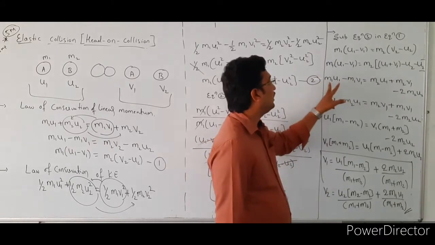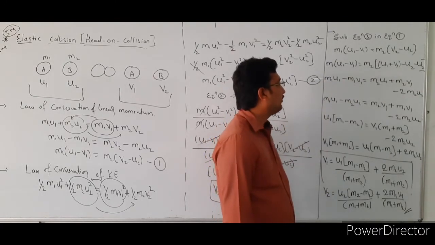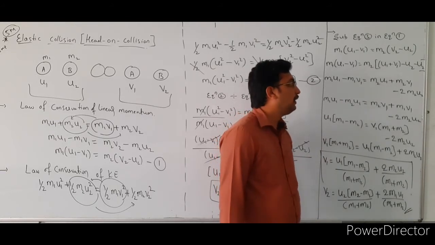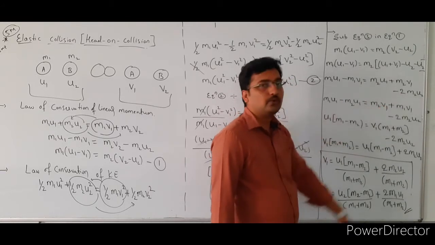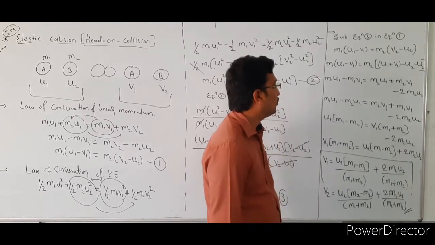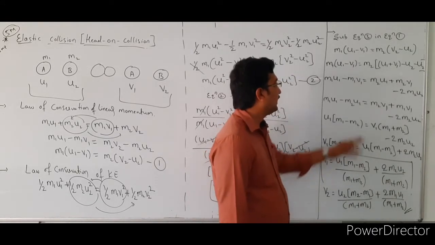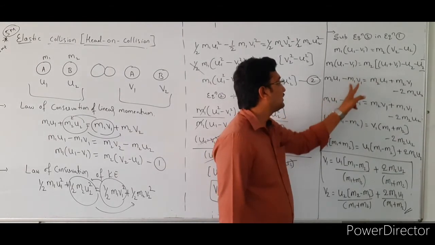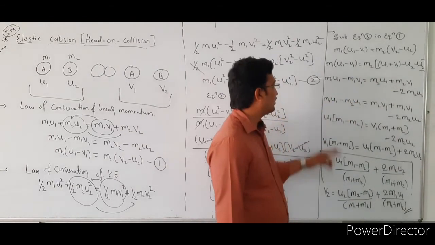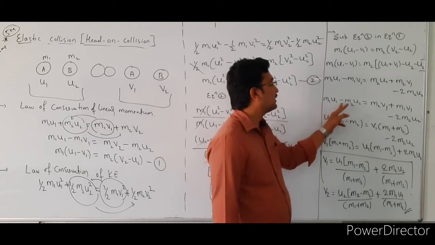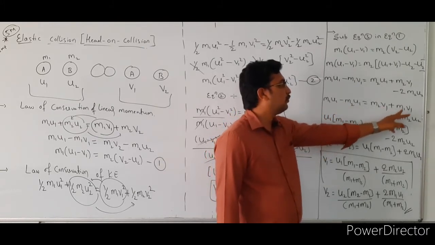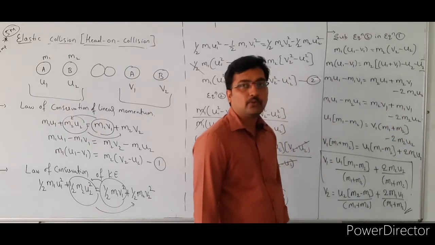Multiply this out: m1 u1 minus m1 v1 is equal to m2 u1 plus m2 v1 minus 2 m2 u2. After that, again we are rearranging this equation. Take this term this side and this term this side. So then the equation becomes m1 u1 minus m2 u1 is equal to m2 v1 plus m1 v1 minus 2 m2 u2.